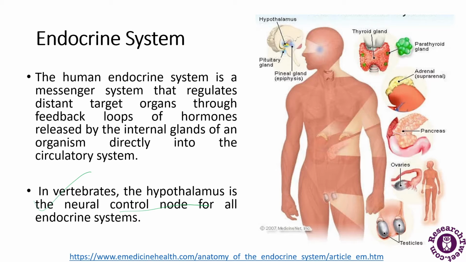There is a thyroid gland and a parathyroid gland. We will be discussing each of these glands in detail in the upcoming slides. Then there is the adrenal gland. There is a pancreas which releases insulin. There are ovaries that release several hormones, progesterone and estrogen. There are testicles which release the testosterone hormone. Each of the glands has a specific function to perform.